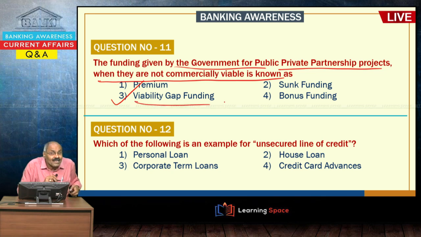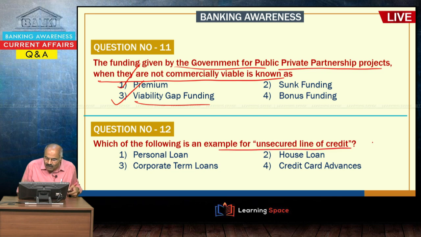This term is very important: viability gap funding. And when an expressway is to be built between Bombay and Ahmedabad, let us take, then the number of vehicles will be more, so the developer will get profits. Under those circumstances, the developer will pay the government, and that is known as premium. So, please understand the difference between premium and viability gap funding; these terms are important in public private partnership projects.